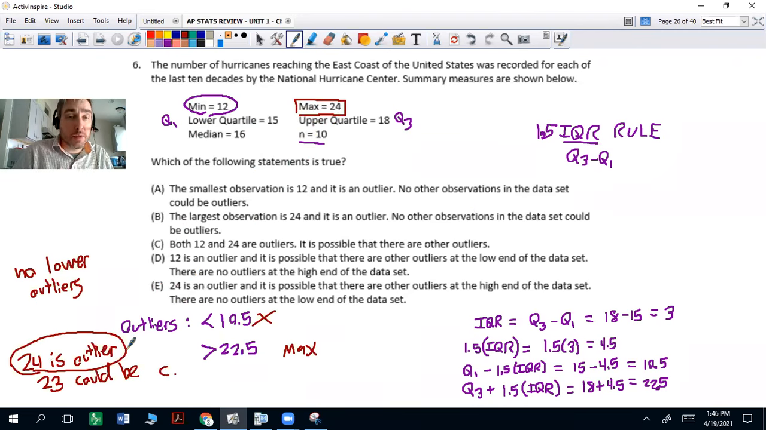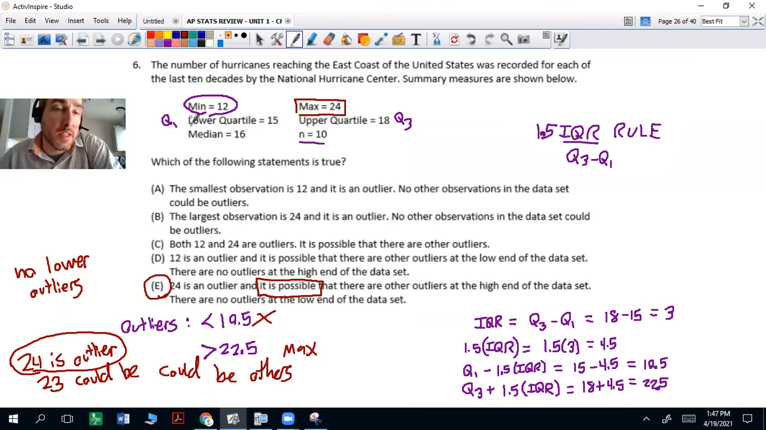So let's take a look and see which is the best one. 24 is an outlier, and it is possible that there are other outliers at the high end of the data set. That is what you want to pick. It's not the only one, okay? Because we don't have all the numbers, but it's possible. It is possible that there are other outliers at the high end of the data set. So it's going to be E.